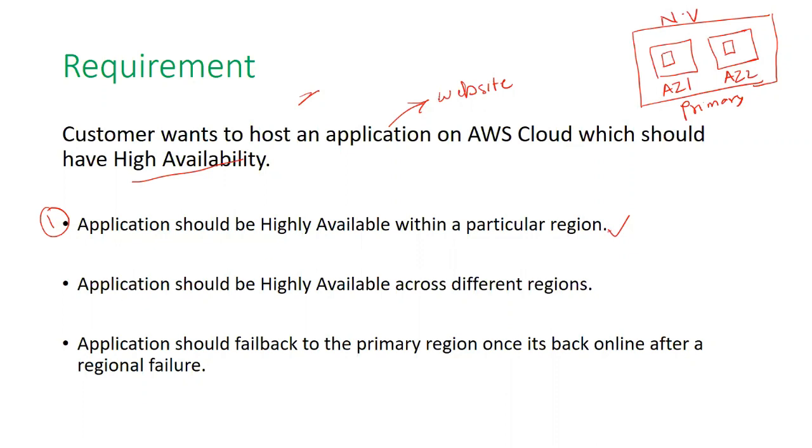So the first requirement is that the application should be highly available within a particular region. In the North Virginia region, we are spinning up two EC2 instances in different AZs, and these availability zones are connected with a high-speed network between them.